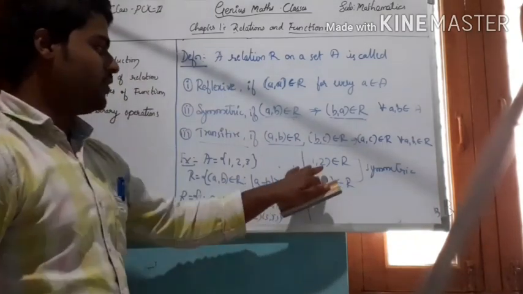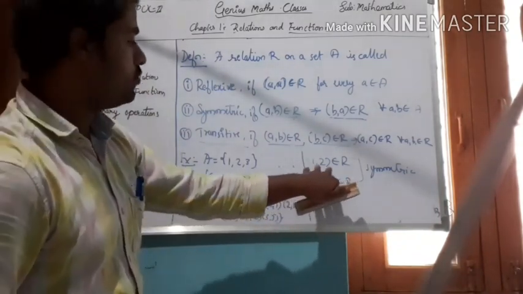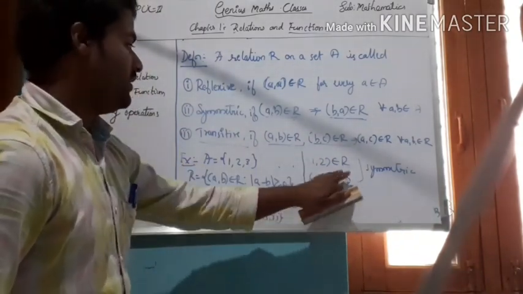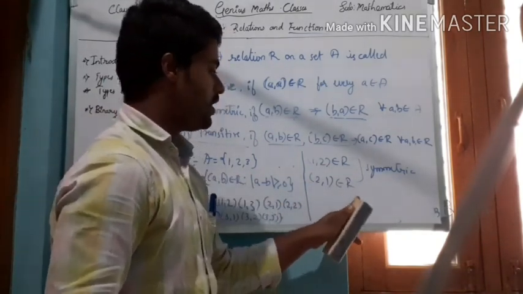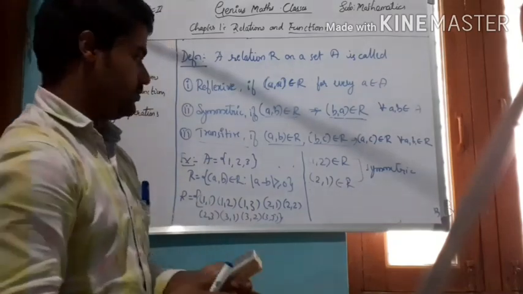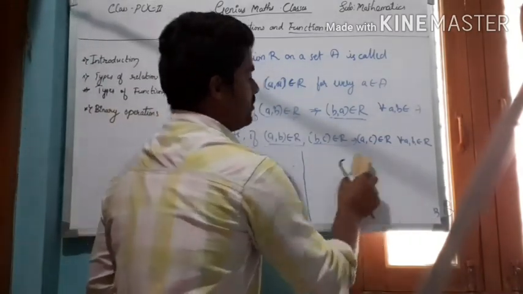If we consider any two other elements, (1, 2) belongs to R, and its reverse order pair (2, 1) must also belong to R. This is called a symmetric relation. Now, transitive relation.